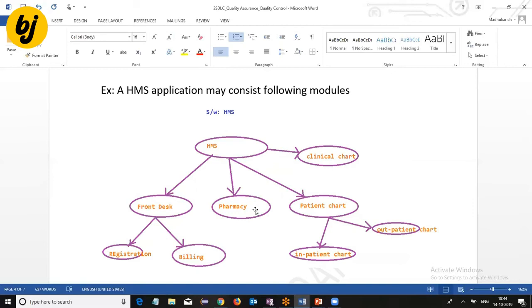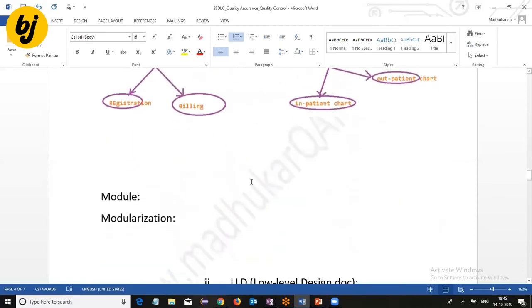But what does module mean? A module is some portion of the application with a set of related functionalities.